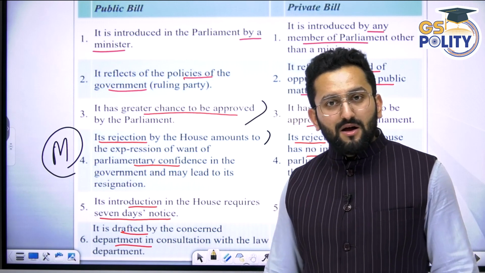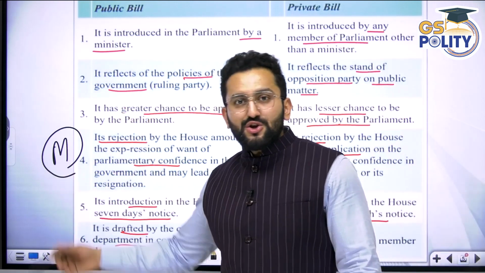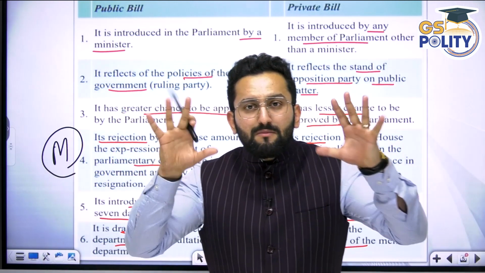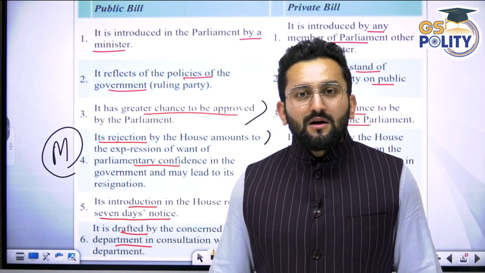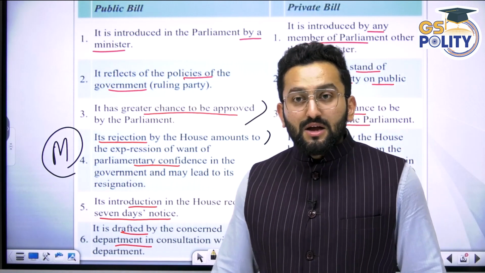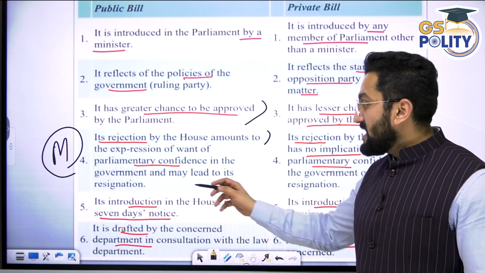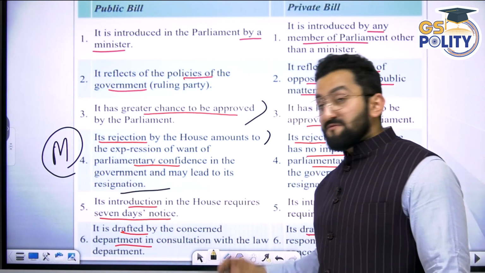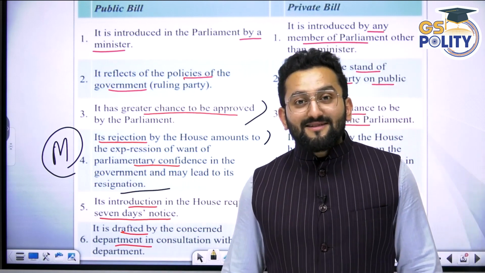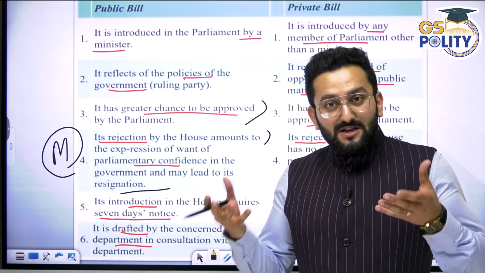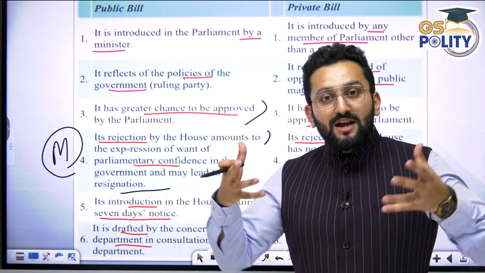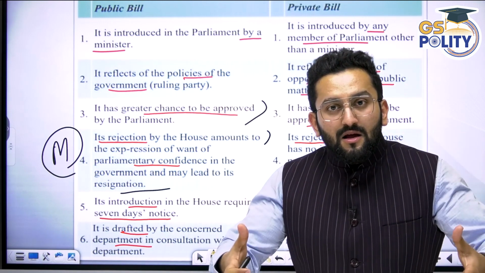What does it signify? It signifies this minister and this ruling party is not having majority support in Lok Sabha. So your confidence will be checked now. It can actually amount to resignation of the whole Council of Ministers, right? Because if this government is not able to pass its own bill,